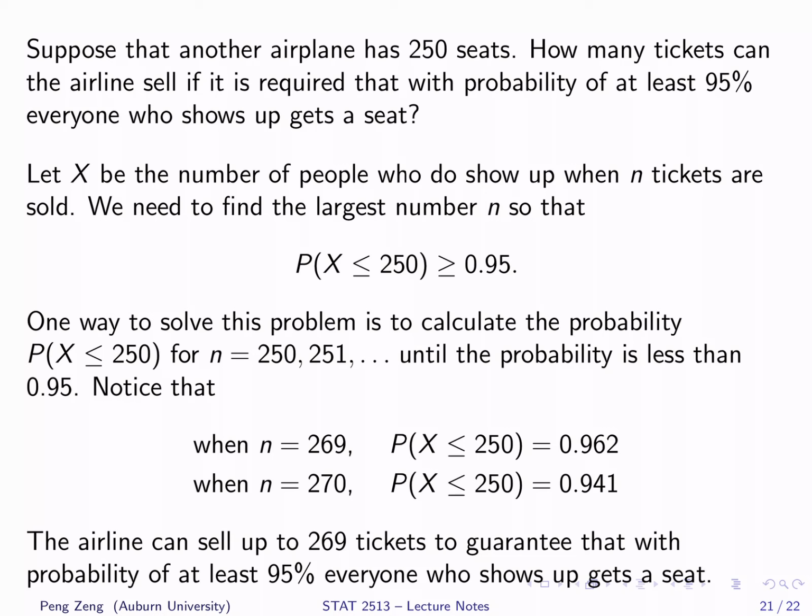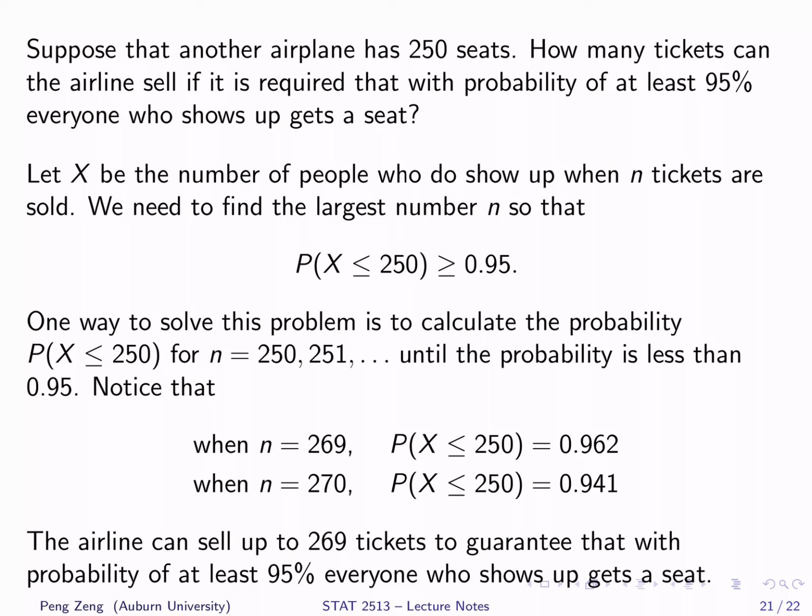Similarly, let X be the number of people who do show up when N tickets are sold. Here, X is still a binomial random variable with success probability 0.9. However, the value of N is unknown, which is the number of tickets sold. Now, we need to find the largest number N such that the probability of X less than or equal to 250 is larger than 0.95.